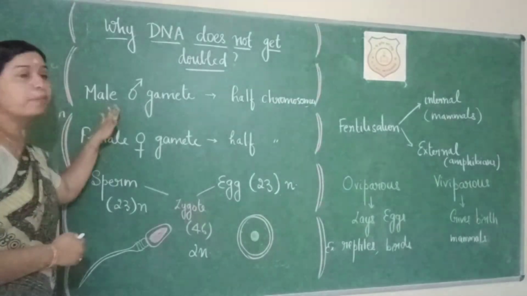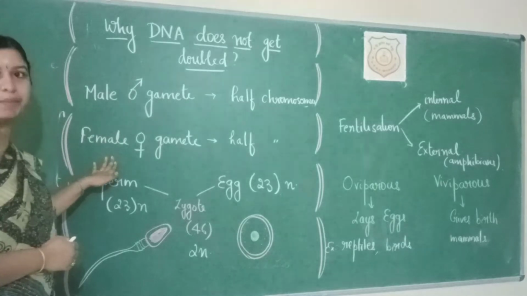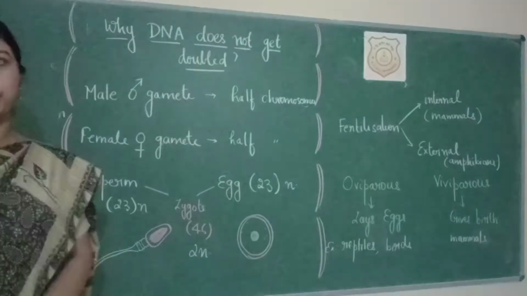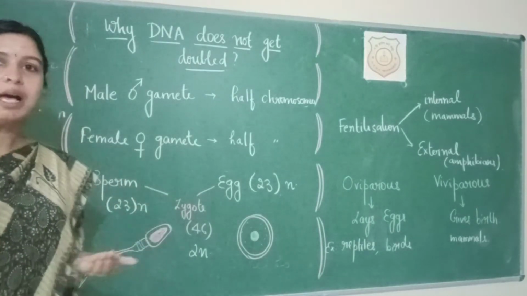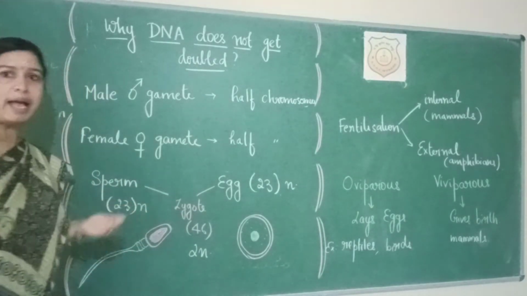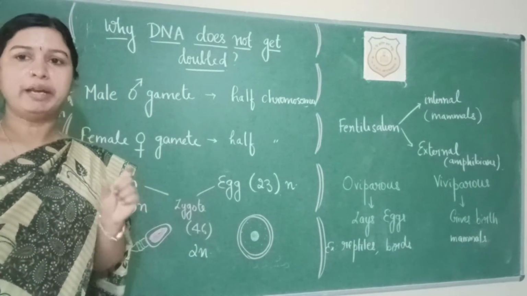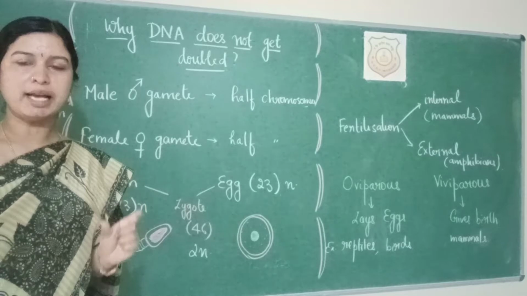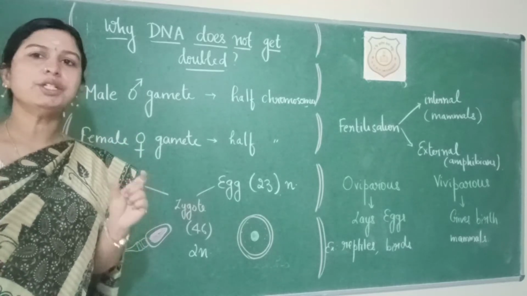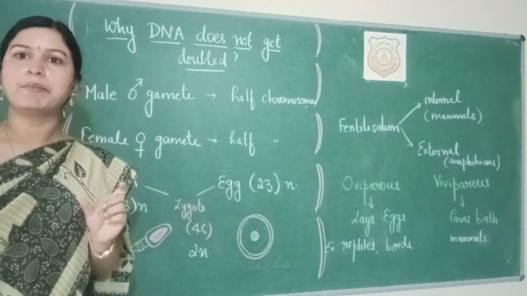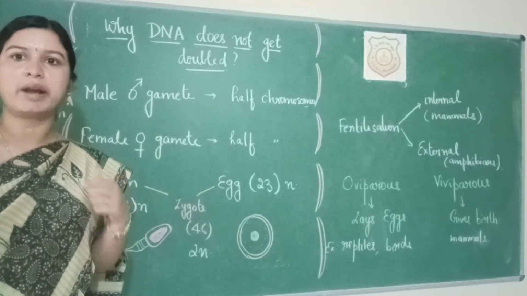So in case of male and female gametes, they contain only half the amount of chromosomes. For example, in case of man, we know the number of chromosomes is 46. We represent the total number of chromosomes as 2n, which is 46. The male gamete will have only half the number of chromosomes, which is 23 or n.